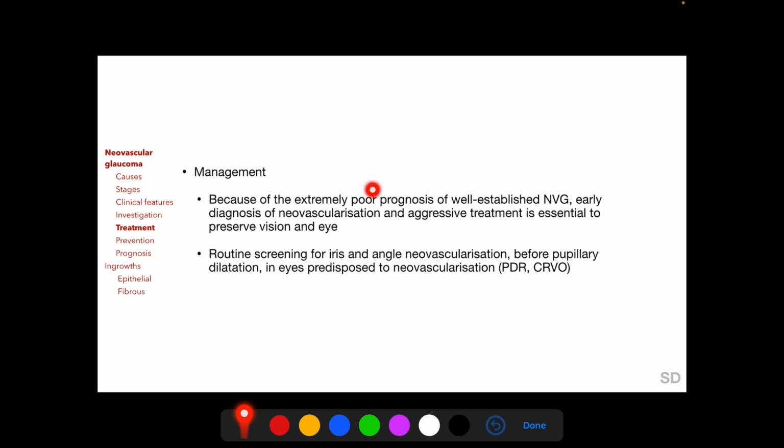Because of the extremely poor prognosis of well-established neovascular glaucoma, early diagnosis of neovascularization and its aggressive treatment is essential to preserve vision and eye. And routine screening for iris and angle neovascularization before pupillary dilatation is mandatory in eyes predisposed to neovascularization, such as those with proliferative diabetic retinopathy and central retinal vein occlusion. And this is very important to remember.